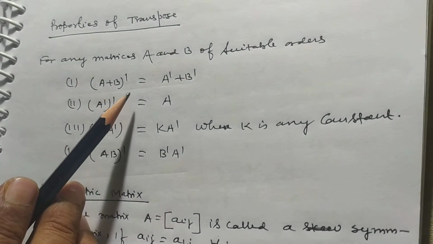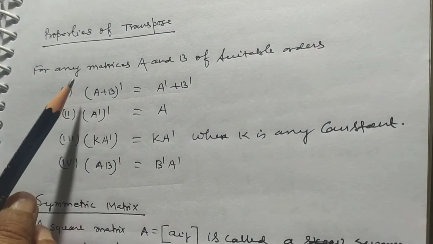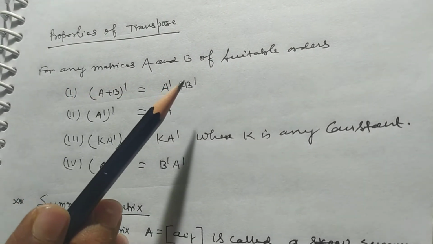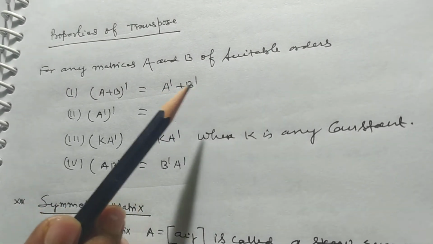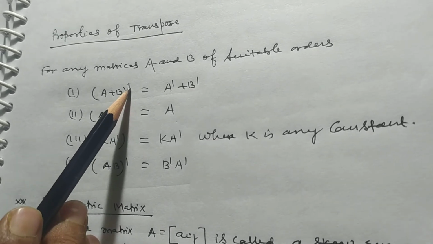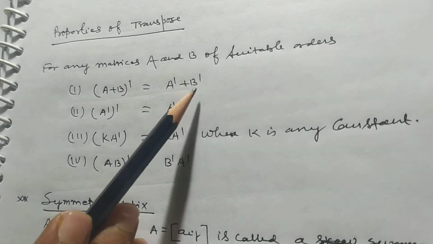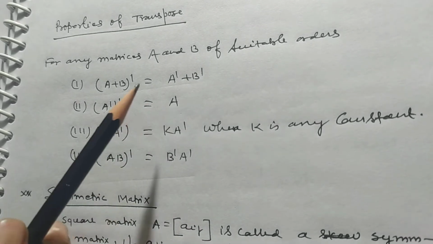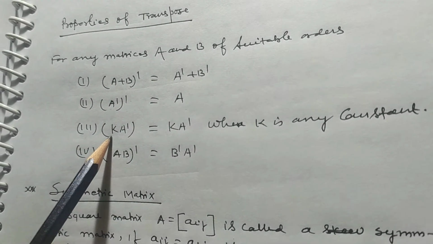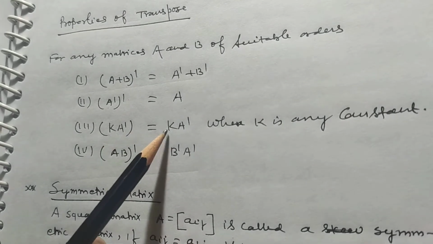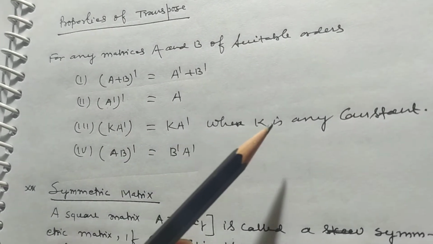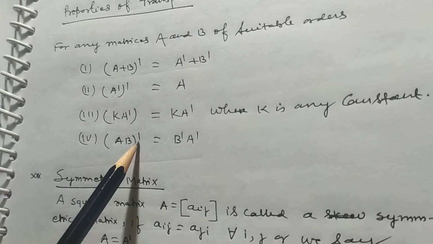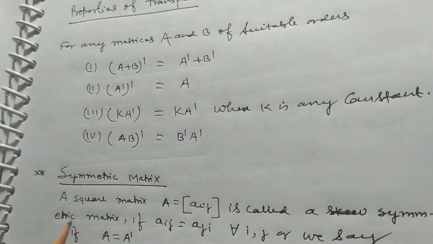You must remember these properties of transpose of matrix. For any matrices A and B of suitable orders, (A plus B) dash is equal to A dash plus B dash. (A dash) dash is equal to A. If K is a scalar, (K A) dash is equal to K into A dash, where K is any constant. (AB) dash is equal to B dash A dash.